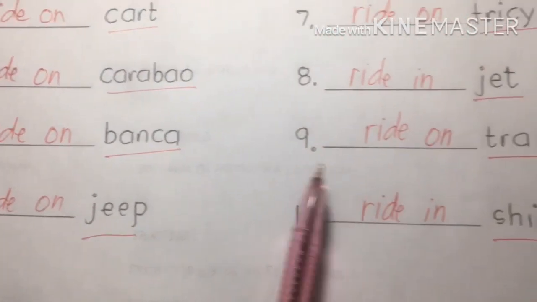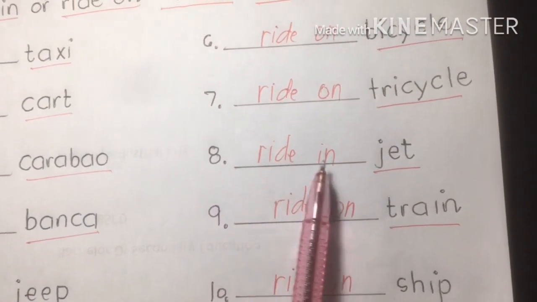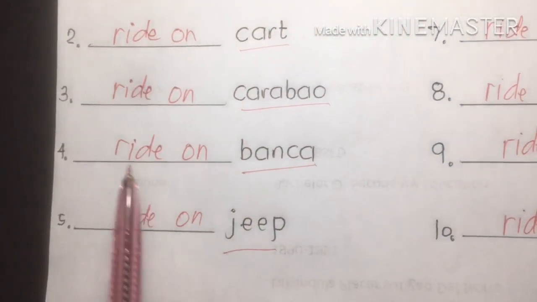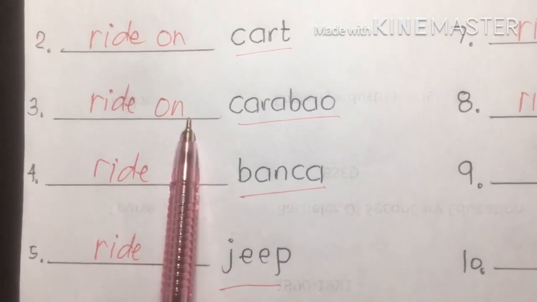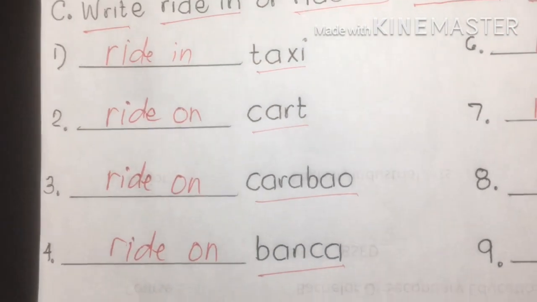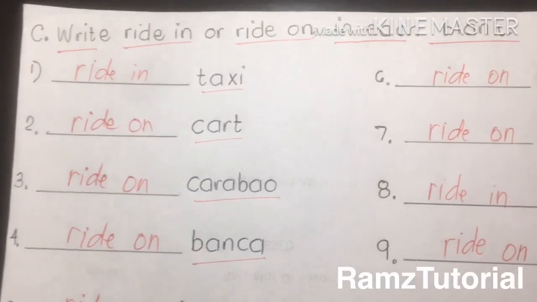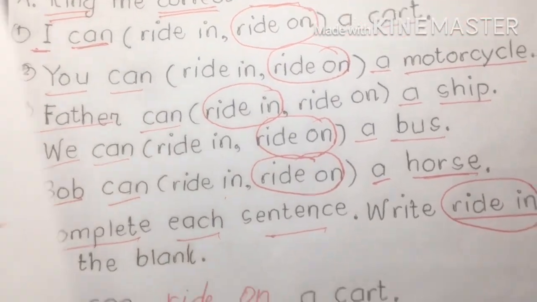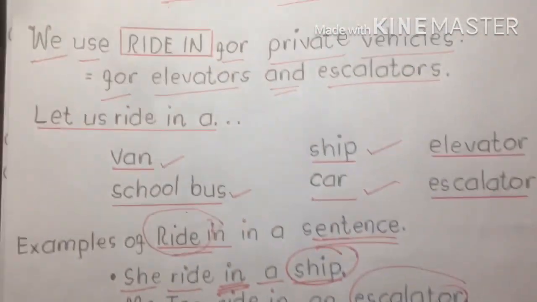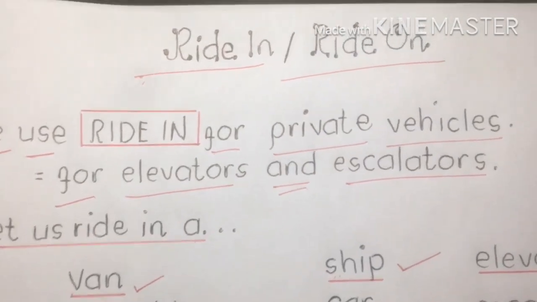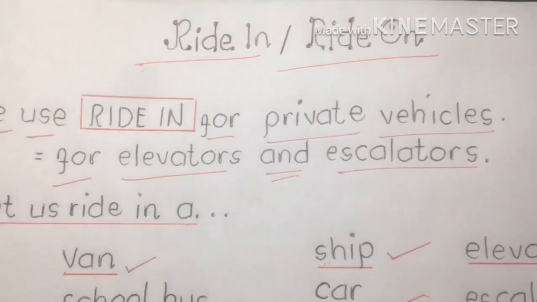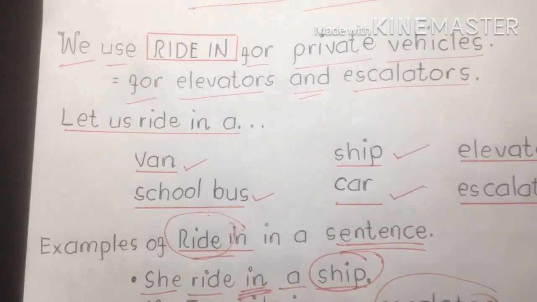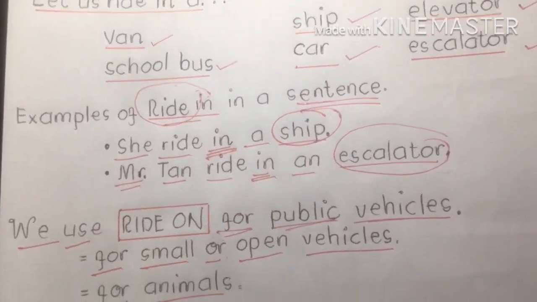10, ride in. 9, ride on. 8, ride in. 7, ride on. 6, ride on. 5, ride on. 4, ride on. 3, ride on. 2, ride on, and 1 is ride in. Okay, that is how we're going to use ride in and ride on, phrasal verbs. Remember, phrasal verbs are English grammar, motivation and exercises for us. I hope, my dear viewers, you're really satisfied with our discussion today using ride in and ride on.